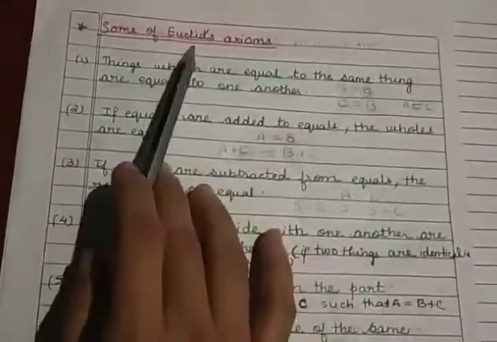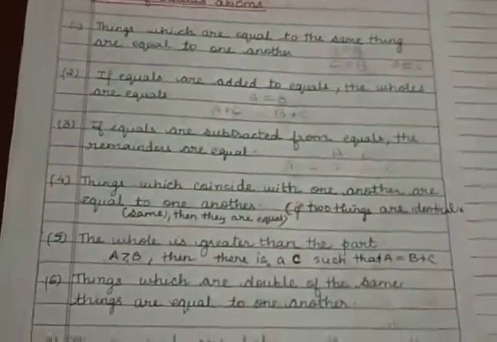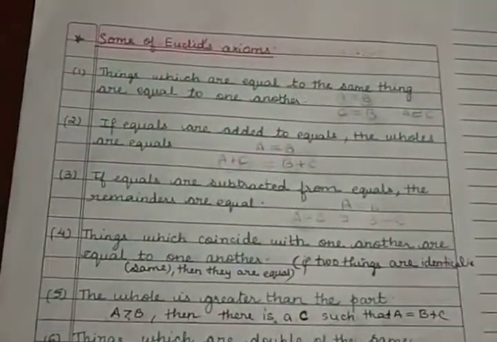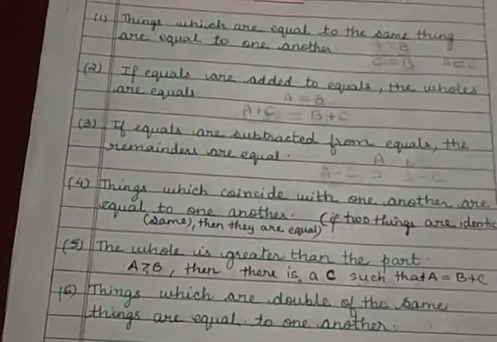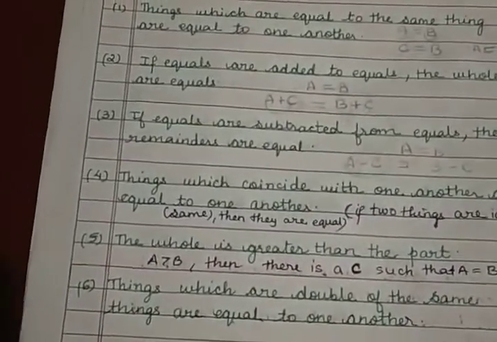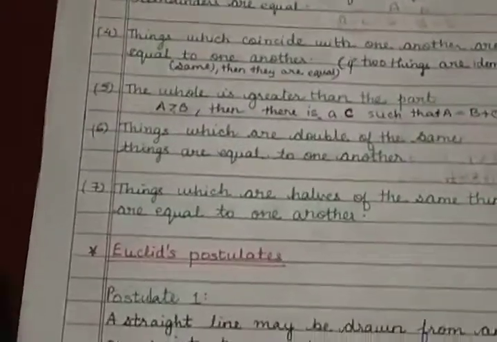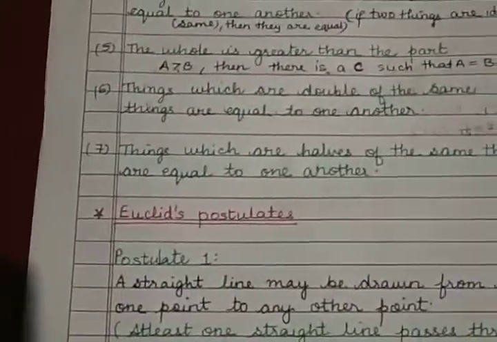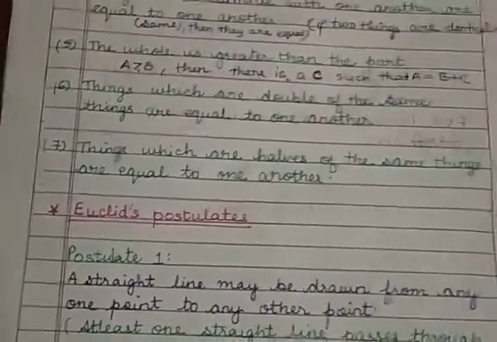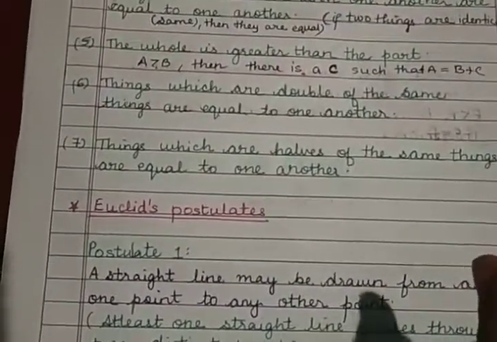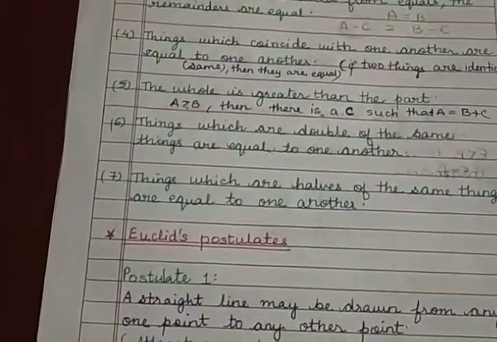Then we saw some of Euclid's axioms, and you saw we already used these axioms in some form or in more specific forms. Then we came across Euclid's first postulate, which says given 2 points, there is one and only one line passing through those 2 points. So these are some of the things that we have learned in today's class.